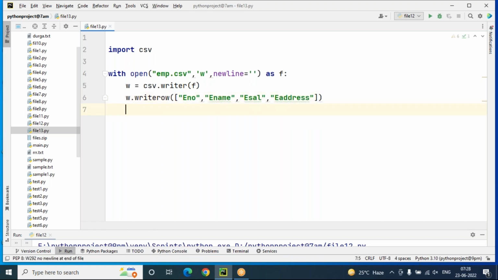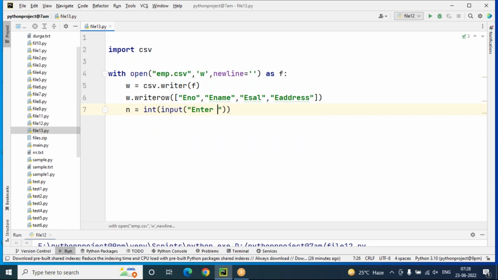Then coming to the next line, I'm asking the user how many employee details he wants to give: n equals int of input of "enter number of employees data".